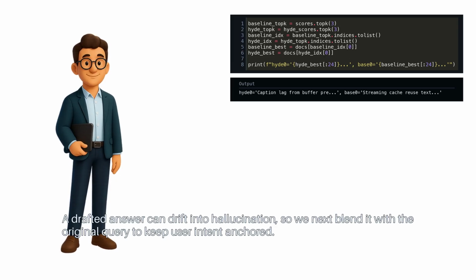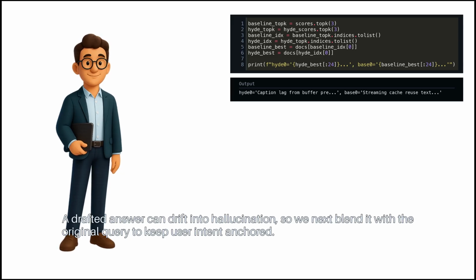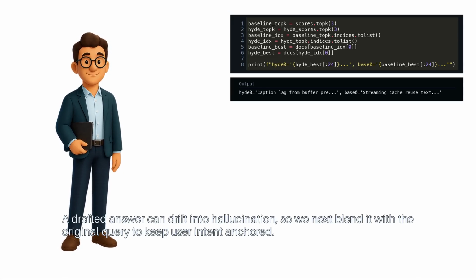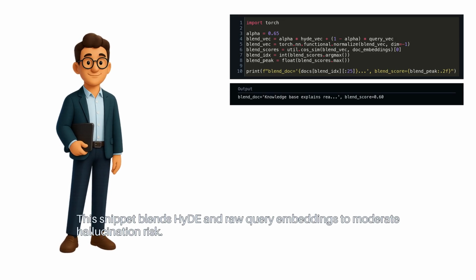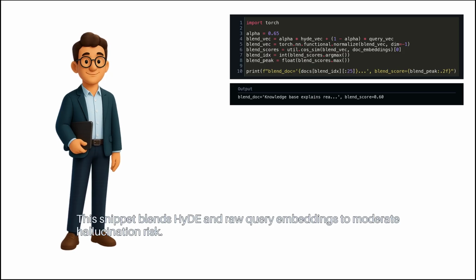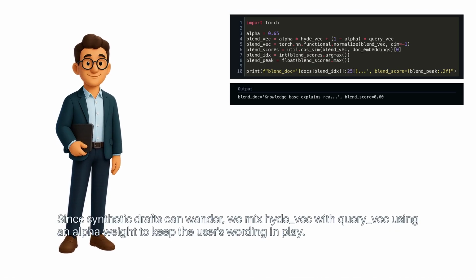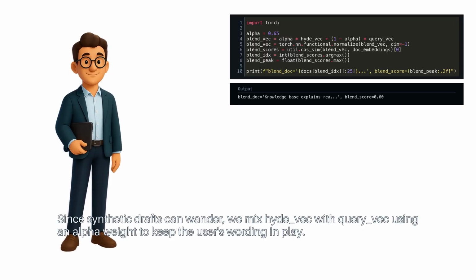A drafted answer can drift into hallucination, so we next blend it with the original query to keep user intent anchored. This snippet blends HyDE and raw query embeddings to moderate hallucination risk. Since synthetic drafts can wander, we mix hyde with query_vec, using an alpha weight to keep the user's wording in play.